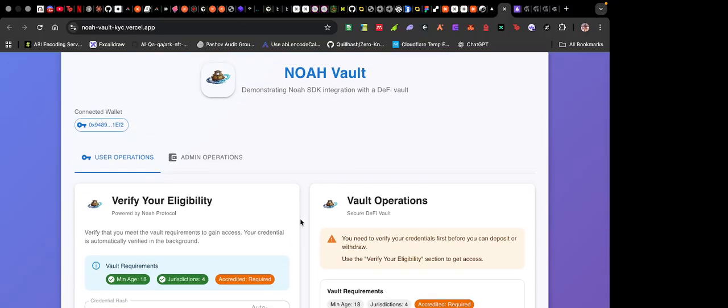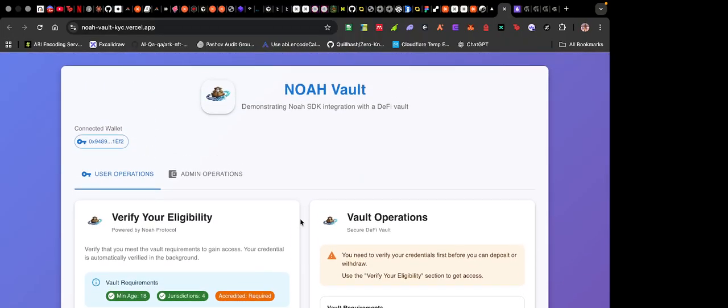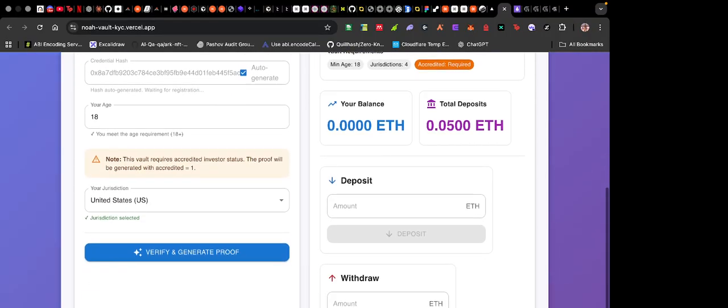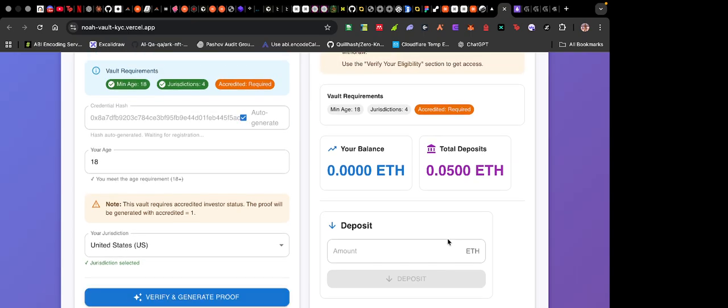I'll be describing and showcasing a DeFi that integrated the Noah SDK. The name of my product is Noah, and it's an SDK that allows you to provide zero knowledge proofs to avoid redundant KYC operations. So ideally, if you were to interact with this DeFi system, you'd have to show that you are over the age of 18.